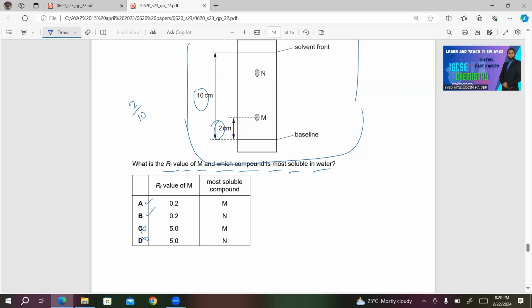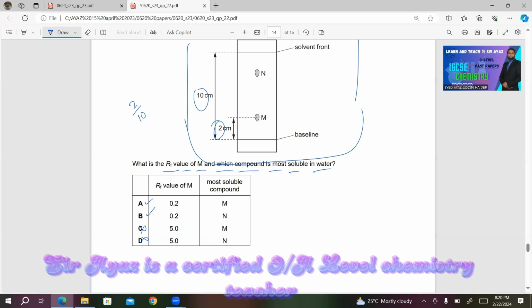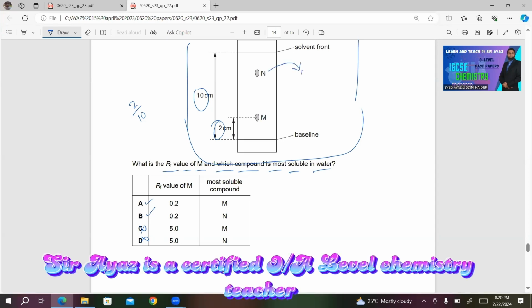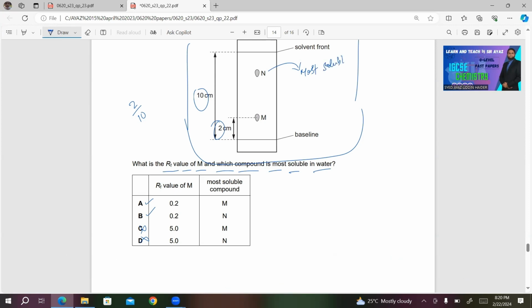C and D are incorrect. Now, next point is which compound is most soluble in water? Definitely the one which has traveled most. So in this case, it must be N. So B will be the right answer for this question.